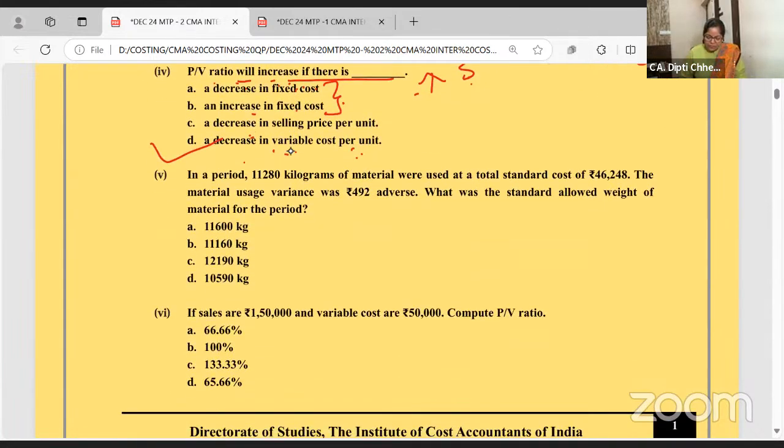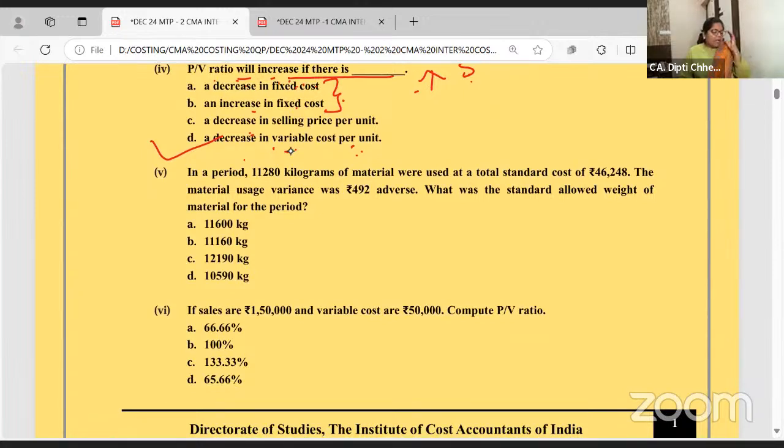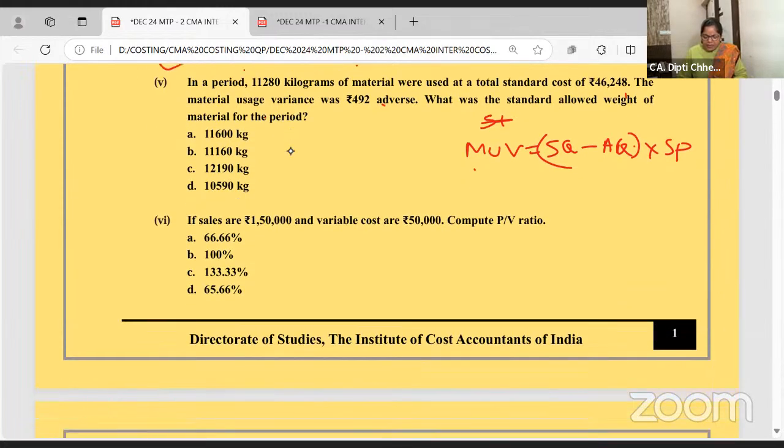है ना? Right. In a period, 280 kgs of the material were used and total standard cost. This we have done all in MCQs. You have to find the material usage variance. Material usage variance, the formula is standard quantity minus actual quantity into standard price. Already they have given the variance and the bid, put it and you will get it.